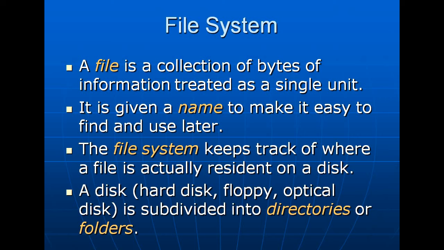The file system keeps track of where a file is actually residing on a disk. It may be hard disk, main memory, or ROM. So the file system keeps track of where files are actually stored. A disk, hard disk, floppy, or optical disk is subdivided into directories or folders. Ultimately, directories or folders mean lots of files are combined to construct a directory or folder.